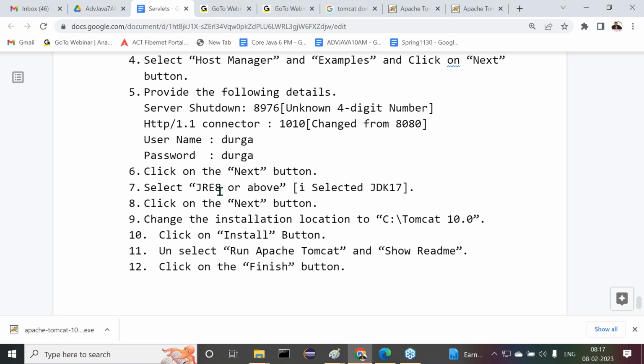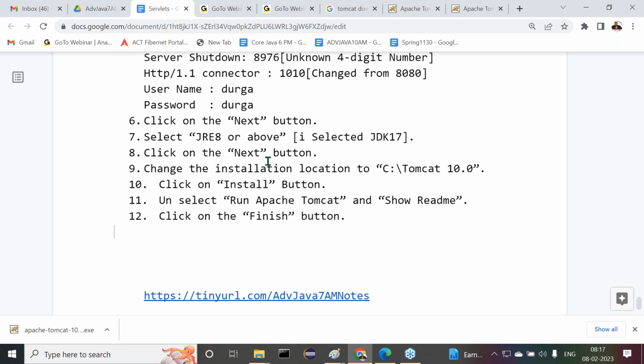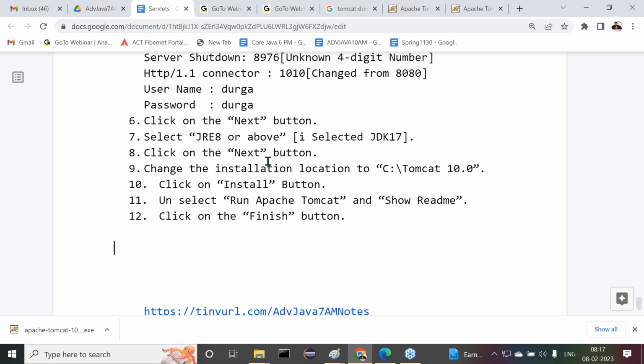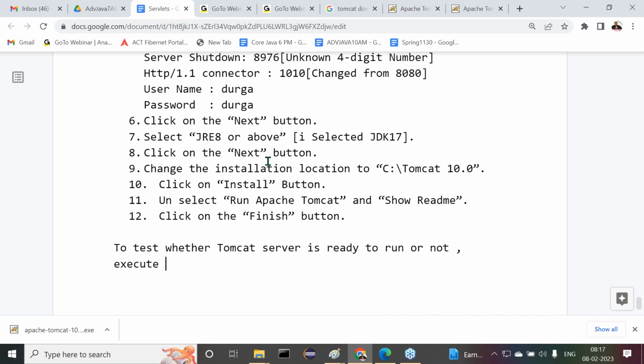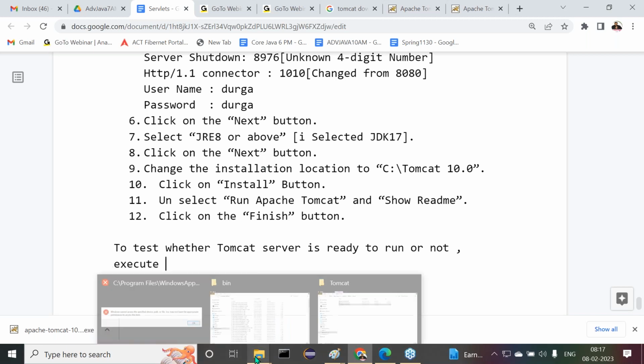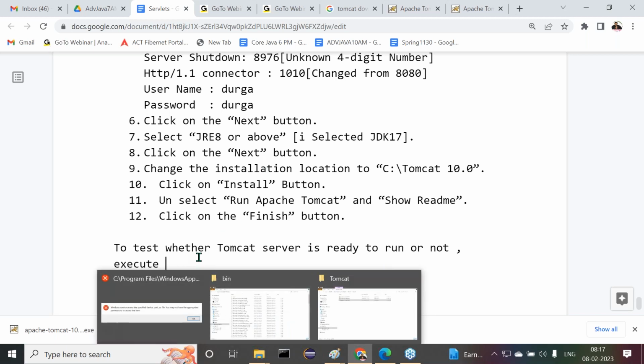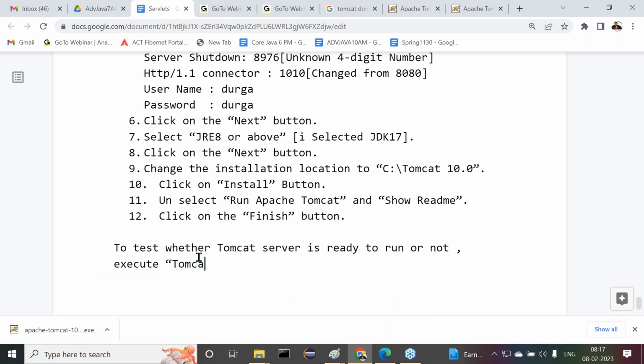All right. Now let's see whether that installation runs properly or not. I want to test whether the Tomcat server is ready to run. Execute. Now see this. Execute the Tomcat 10 application.